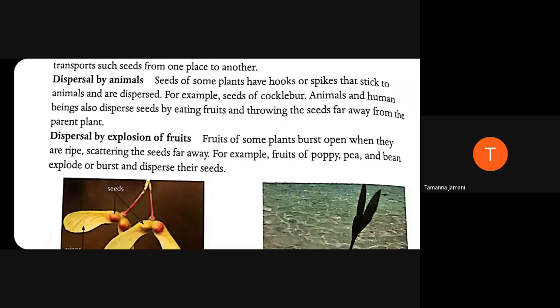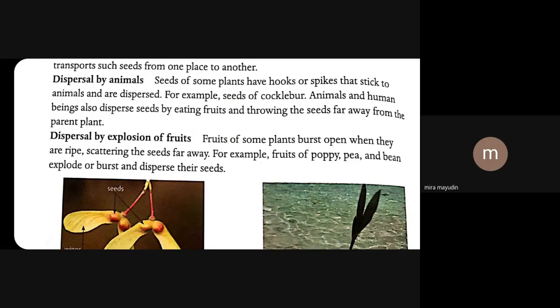Yes, ma'am. The same way, the last point is dispersal by explosion of fruits. Some of the plants ripen on the tree only, so they will burst open by their own self.